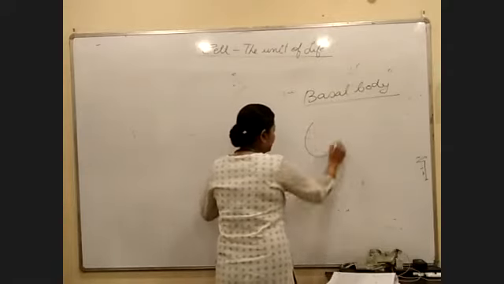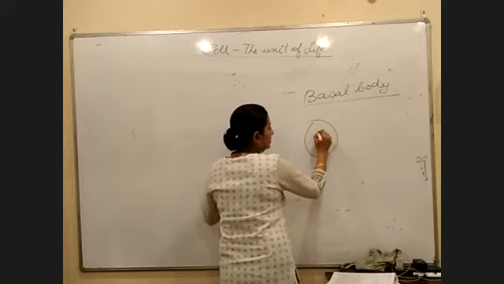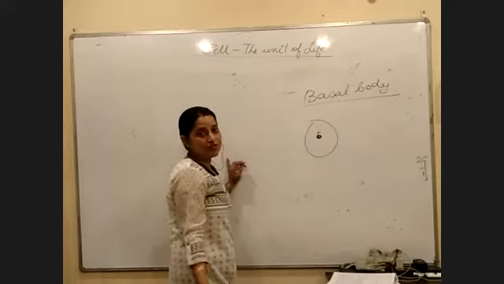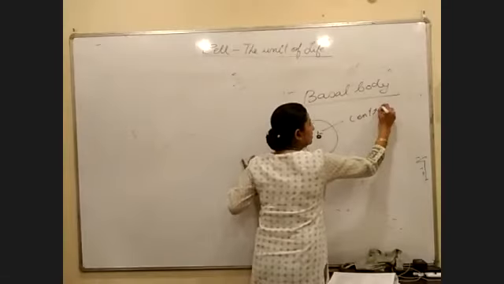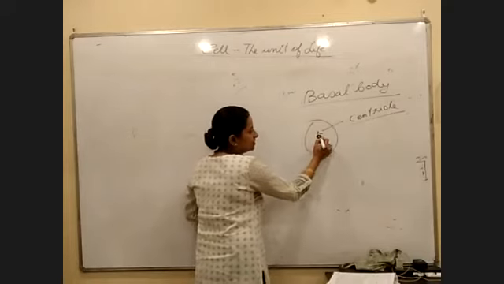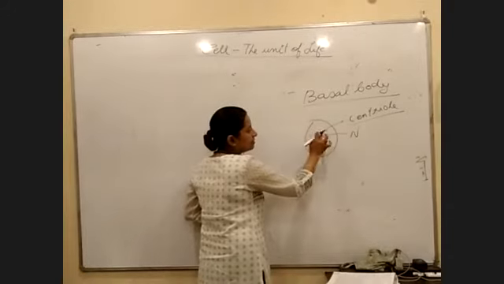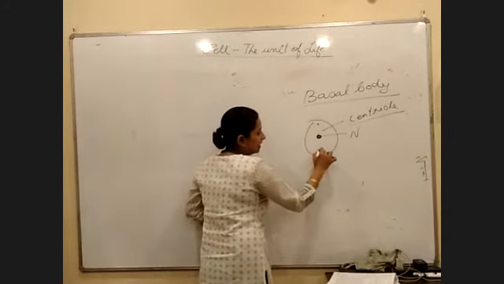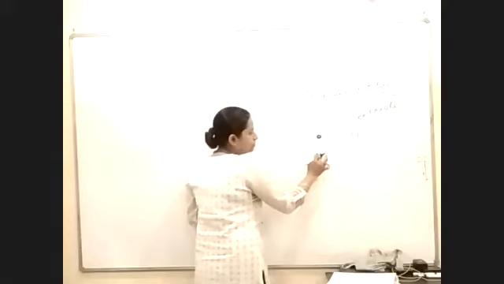See, you have a cell, right? This is the nucleus. Near the nucleus, what you have is the centriole, right? Why I'm drawing it like this? Because we have already read about that 90-degree structure, right? So this is called as what? Centriole. What is the position of the centriole in the cell? It is obviously near the nucleus, right? During the process of cell division, what happens is this centriole will move here and this centriole will move here, right? We know because it moves to the two opposite poles.